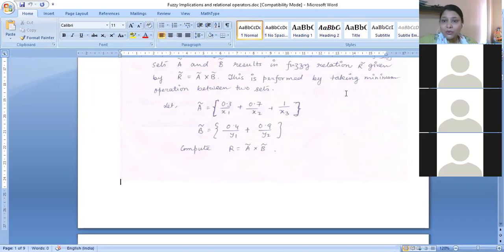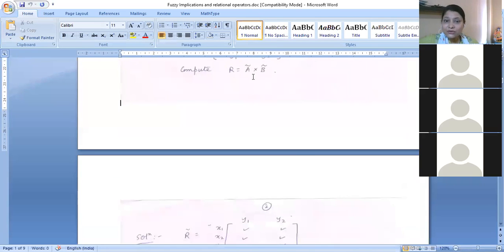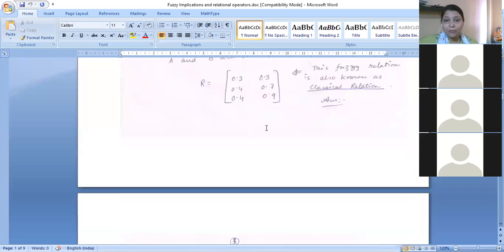That is why I am going to address these areas, which can be quite trendy for the semester examination. So this is how the classical relations or Cartesian product can be computed.